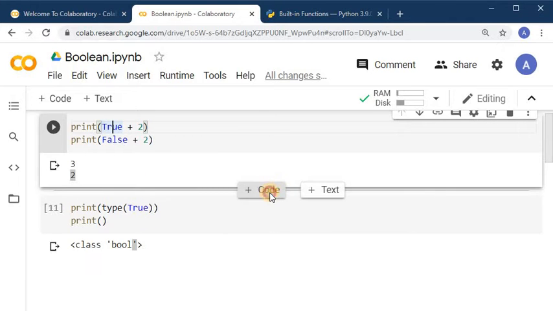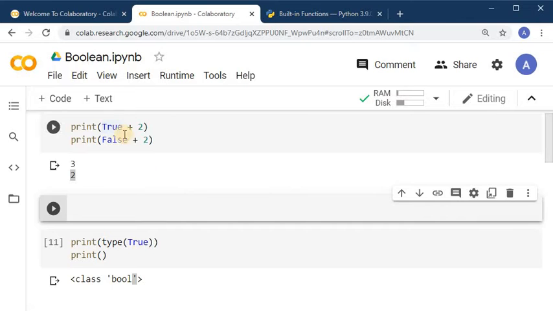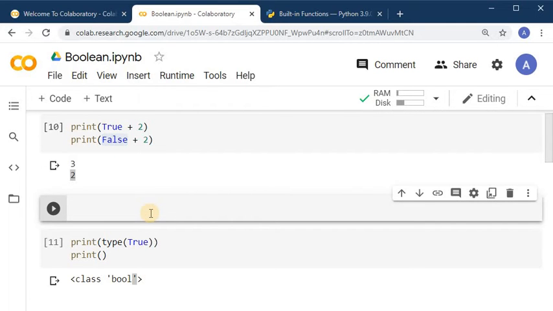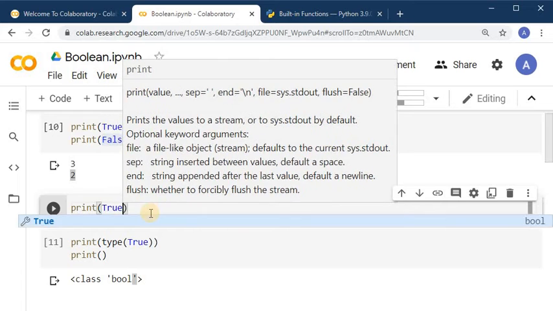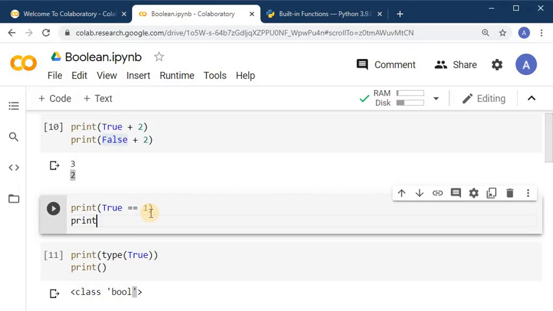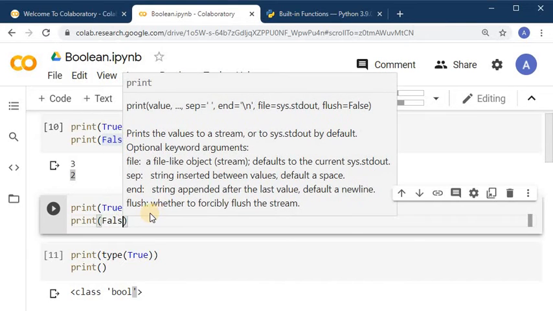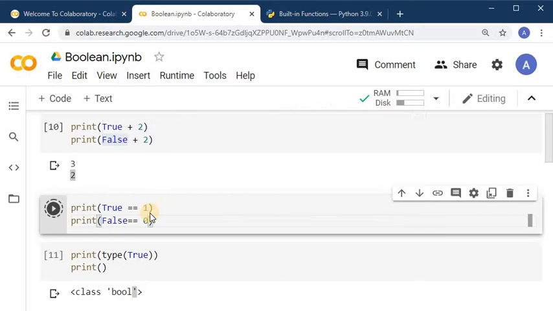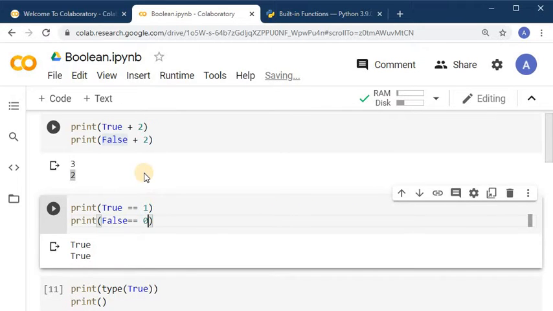Before going to that, let's check. In this example, True is behaving like it is integer 1 and False is behaving like it is integer 0. So just check whether it is correct. These two statements should be true as per the previous command.